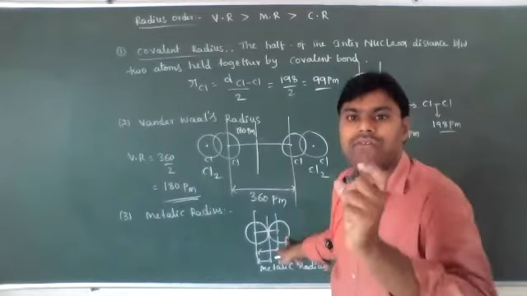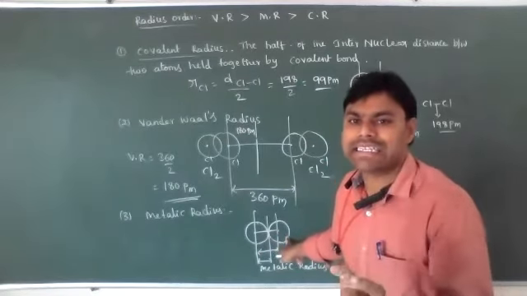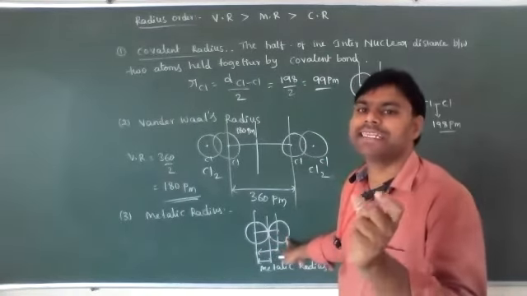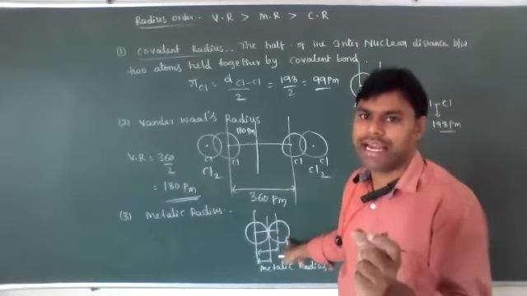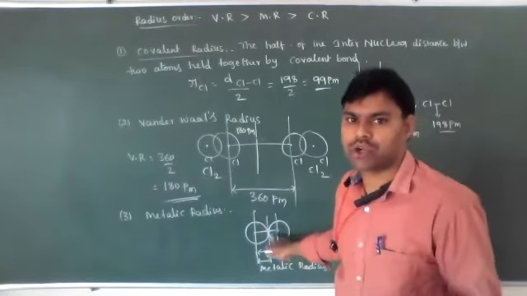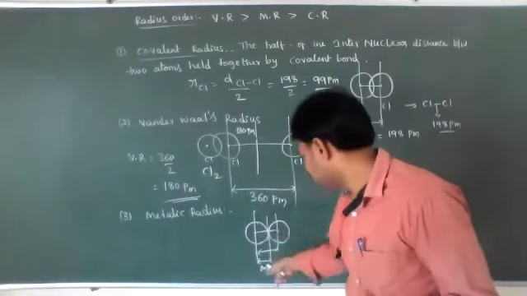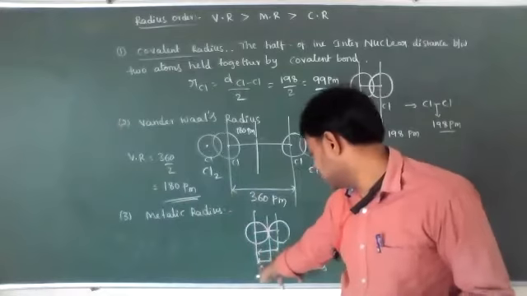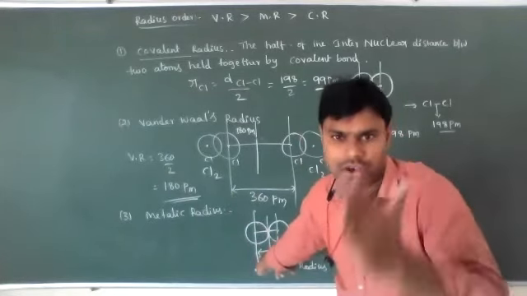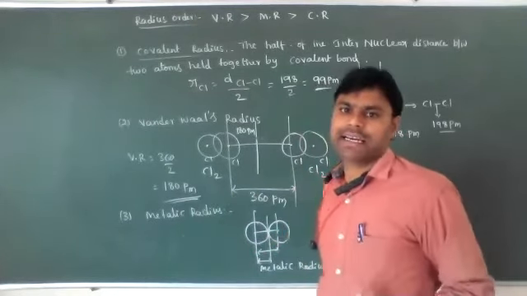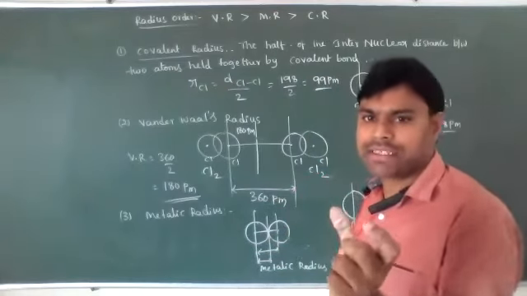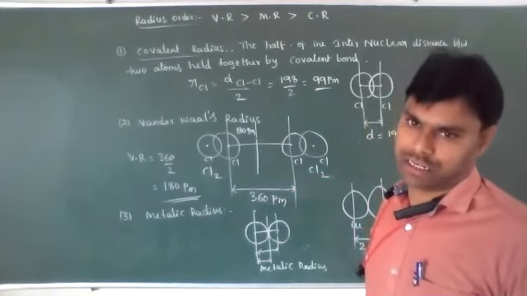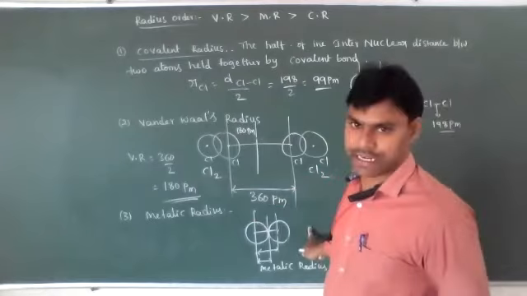Half of the internuclear distance between the two adjacent metal atoms held together by the metallic bond is known as the metallic radius.